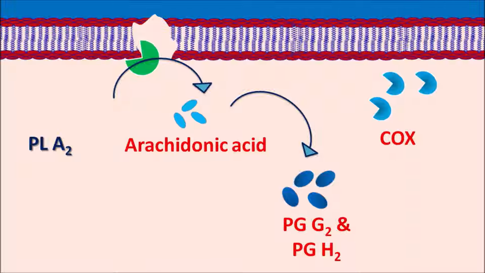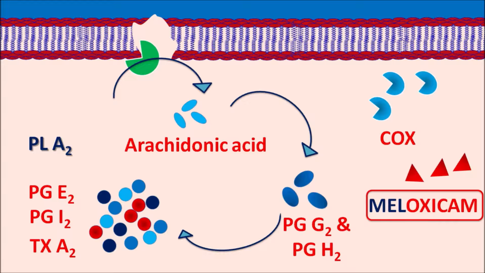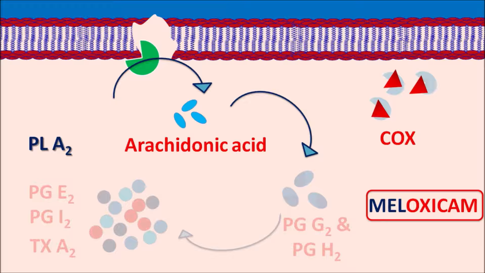Again, these cyclic endoperoxides can interact with the COX enzyme, which has peroxidase activity, such that they are converted into prostaglandins such as PGE2, PGI2 and thromboxane A2. All these are responsible for the setting of inflammation, induction of fever, and precipitation of pain at the site of inflammation. Now meloxicam is one of the drugs which blocks this COX enzyme activity, thereby it can reduce the synthesis of prostaglandins so that it can control pain, fever and inflammation within the body. That's why meloxicam can be used in the treatment of rheumatoid arthritis as well as osteoarthritis.